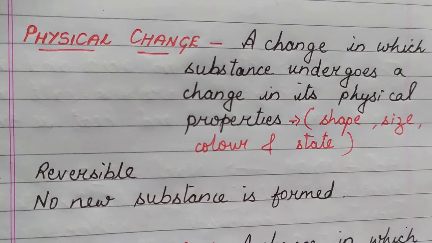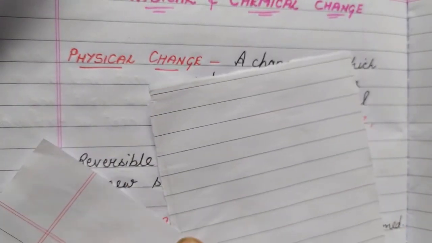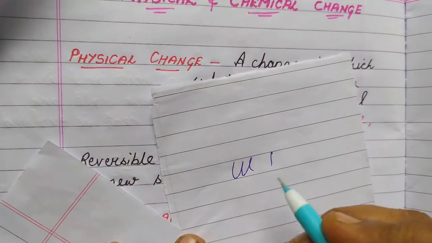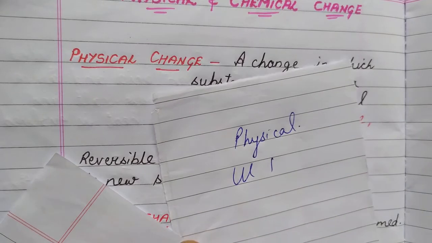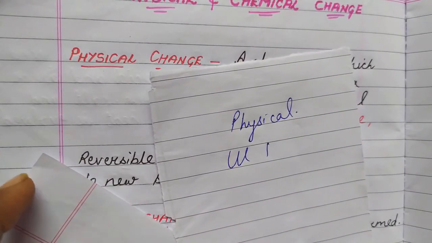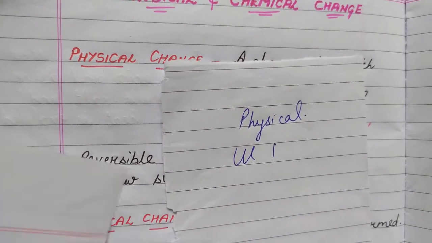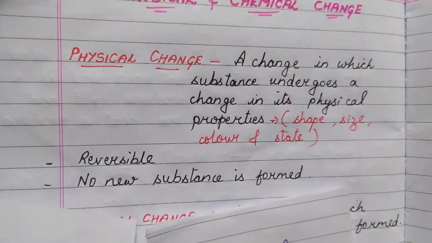Okay, like for example, see, I have taken a sheet of paper and I have cut it into two pieces here. Now even though I have torn this page into two pieces, there is no change in its property. You can still write on this paper, isn't it? You can very easily write on this piece of paper. So there is no change in its property. The only change is that the paper has become smaller in size.